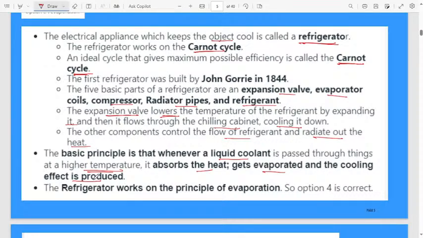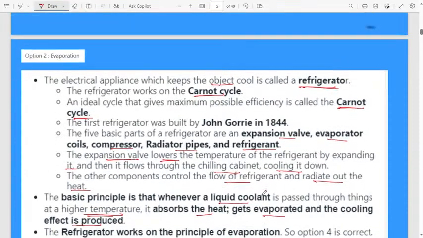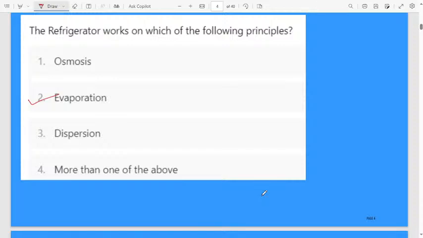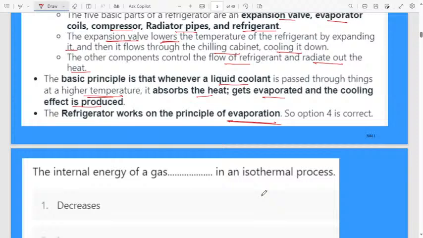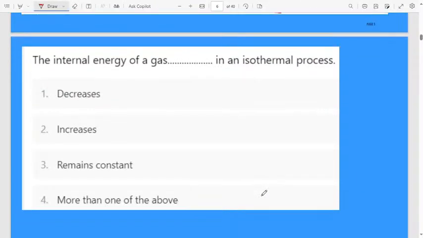Here inside the refrigerator, we allow a coolant. It is passed through things at a higher temperature. What will this coolant do? It will absorb the heat. Then that heat gets evaporated, and the cooling effect is continuously there inside the fridge. Therefore, the refrigerator works on the principle of evaporation. Therefore, the correct answer for this question, the refrigerator works on which of the following principles, is evaporation. Next, let us move to the next question.